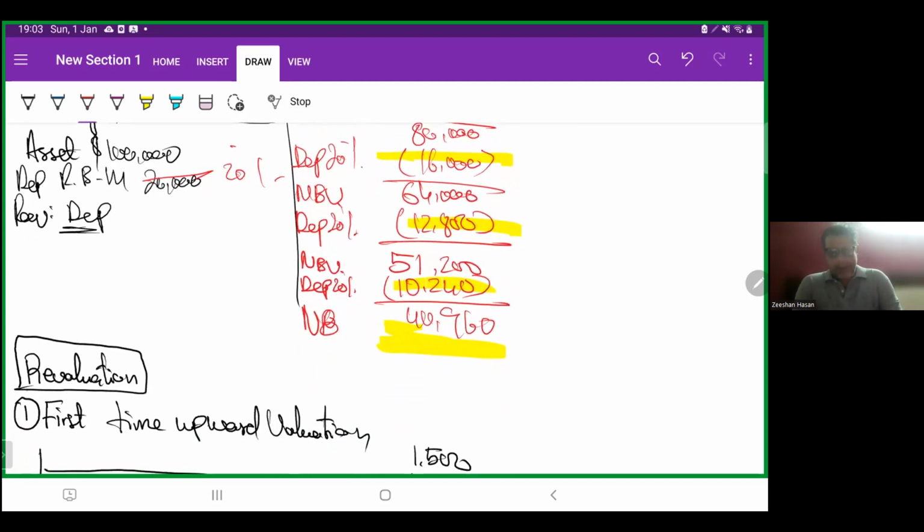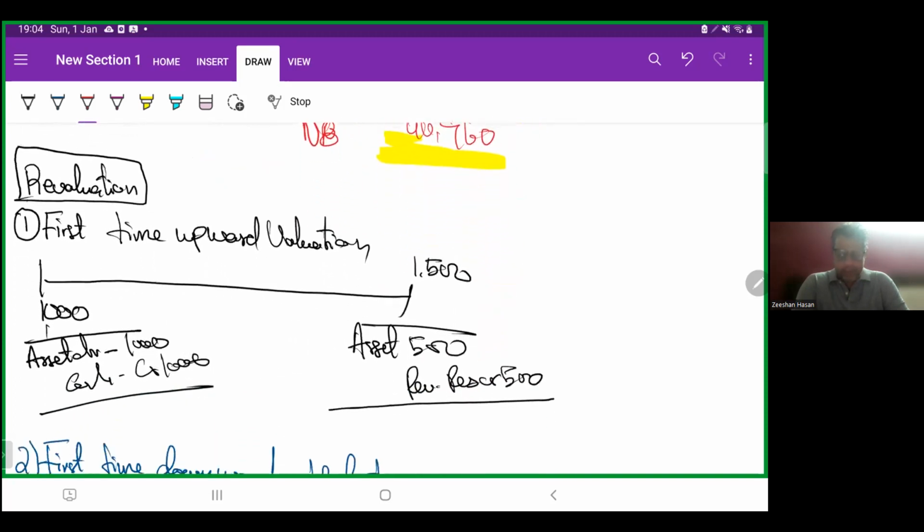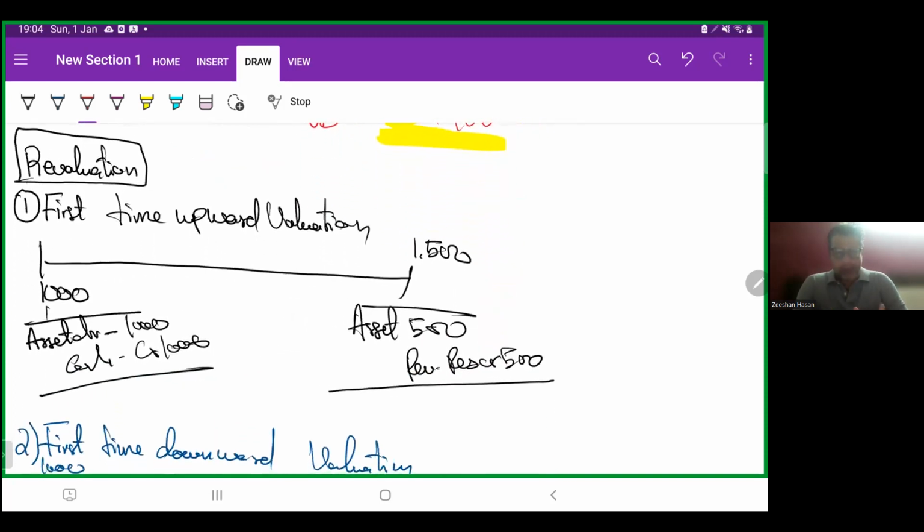Now, revaluation. What is revaluation? Without incurring any expense or any usage, asset value is going up or down. That's revaluation. Now, first time upward revaluation. We bought an asset for 1,000. Later on, its value becomes 1,500.